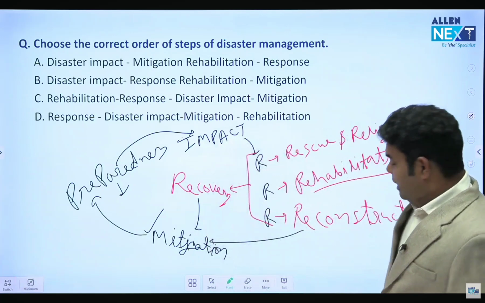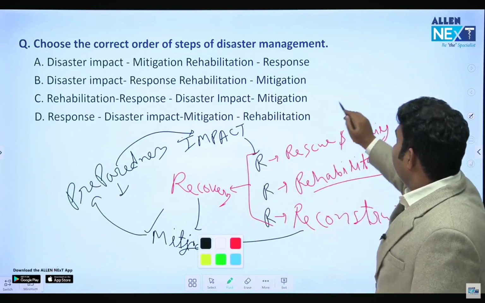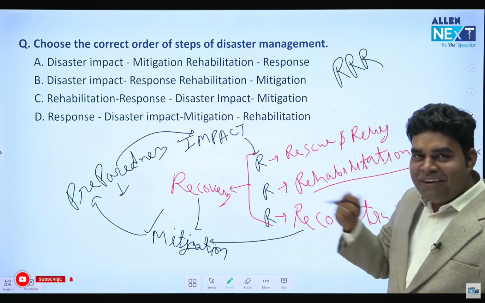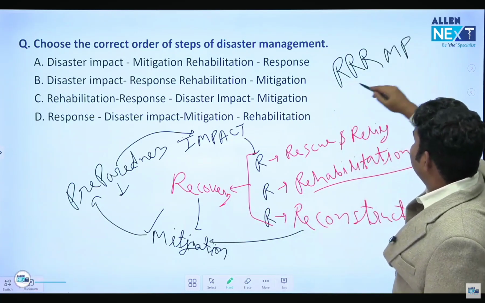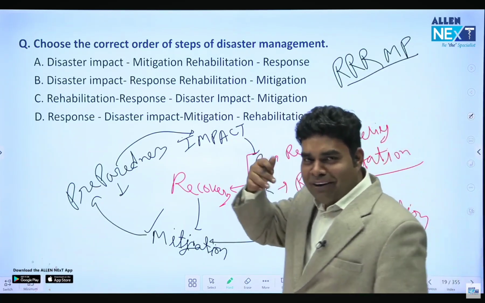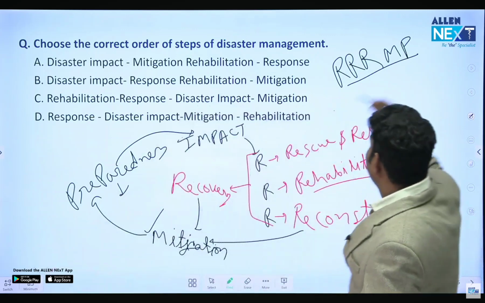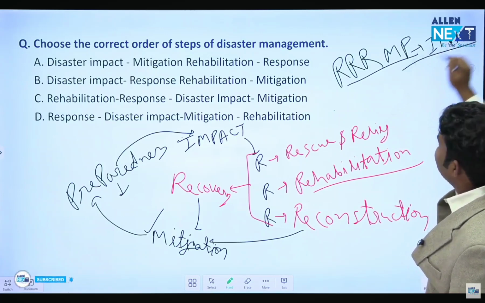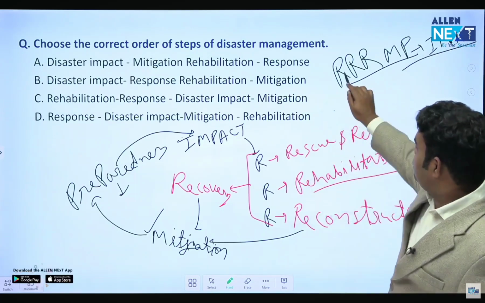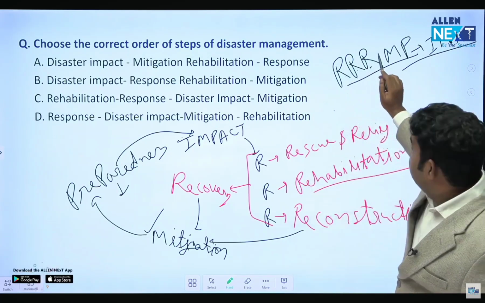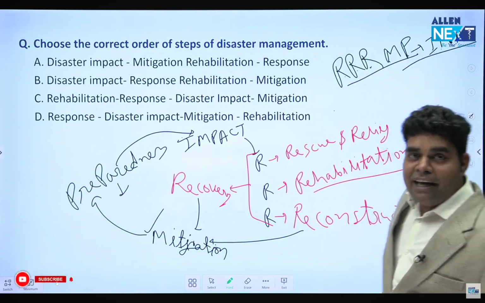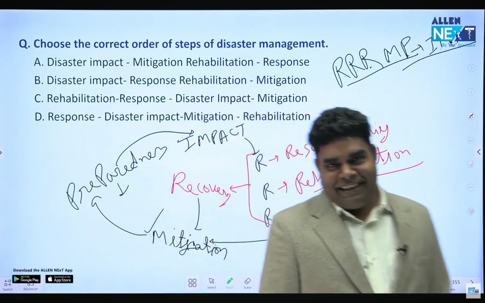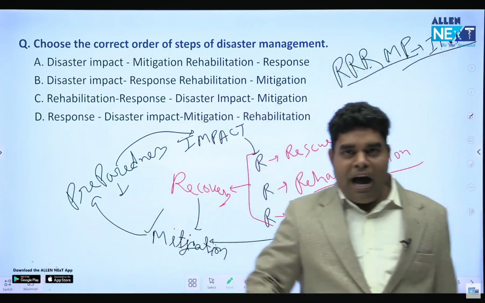How will you remember it? A very simple way of remembering it can be triple R. And you have seen that movie, na? Triple R. And suppose triple R went to MP to have some bhang or something in Ujjain and all. And after having bhang and all, there will be impact. They will be high or something. So what this triple R means? Rescue, rehabilitation, reconstruction, then mitigation, then preparedness. And of course, whether you are prepared or not, there will be next impact. So impact will always be there. So triple R MP is the sequence.